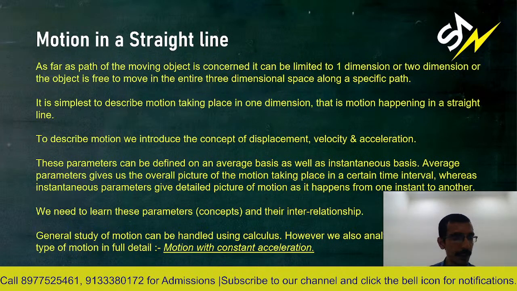So it depends, right? Then we begin with one dimensional motion and then we move on to motion in two dimensions. You'll see later on when we discuss projectile motion, when we discuss circular motion, all these are examples of motion in two dimensions. And when you go to three dimensional motion, the mathematics becomes quite complicated. So even in motion in two dimensions, students, we cover only very specific types of motion.